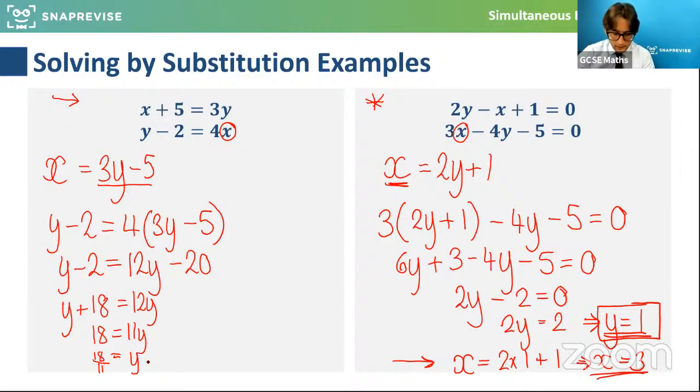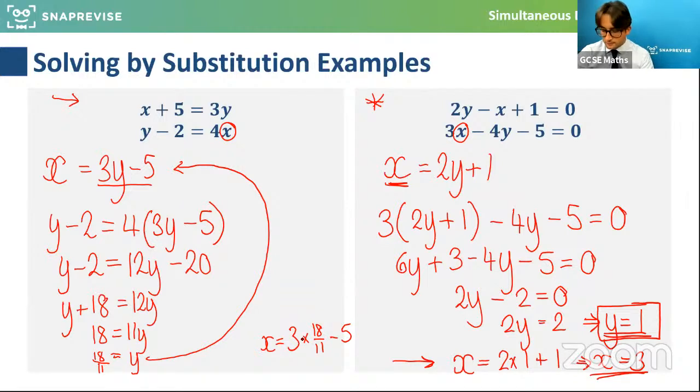Now all I need to do is find the value of x. So I do the same thing again. I take that value of y and plug it back in here to get x. So x is equal to 3 times y, 18 over 11, minus 5. Then we can calculate that. 3 times 18 over 11 is the same as 3 over 1 times 18 over 11, and then we need to minus 5 from that. Again, this could be a calculator or a non-calculator paper, but the solution we get here is x is equal to minus 1 over 11.